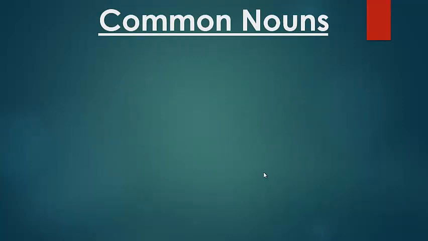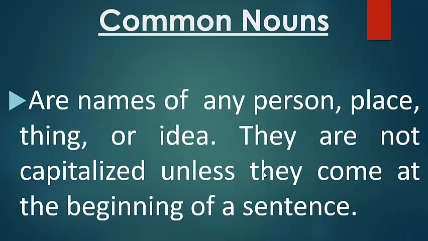Let's see what common nouns are. Common nouns are names of any person, place, thing, or idea. They are not capitalized unless they come at the beginning of a sentence. So common nouns are written in normal or small letters unless they come at the beginning of a sentence, because we know it's a must to capitalize the first letter of any sentence.